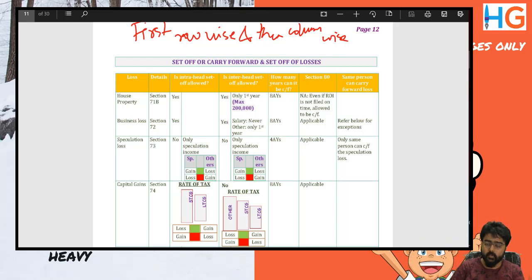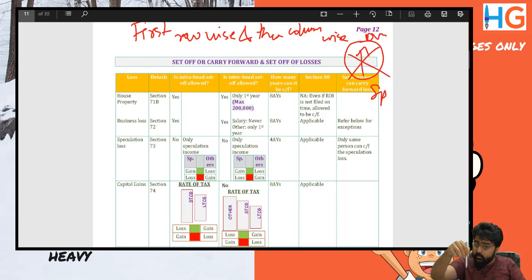It can be. So just remember it like this. This is a street. On one side there's a speculation loss, on one side there's a business loss. It shows a one-way signboard. It says speculation loss cannot go to other losses. But from the other side, it does not show that.